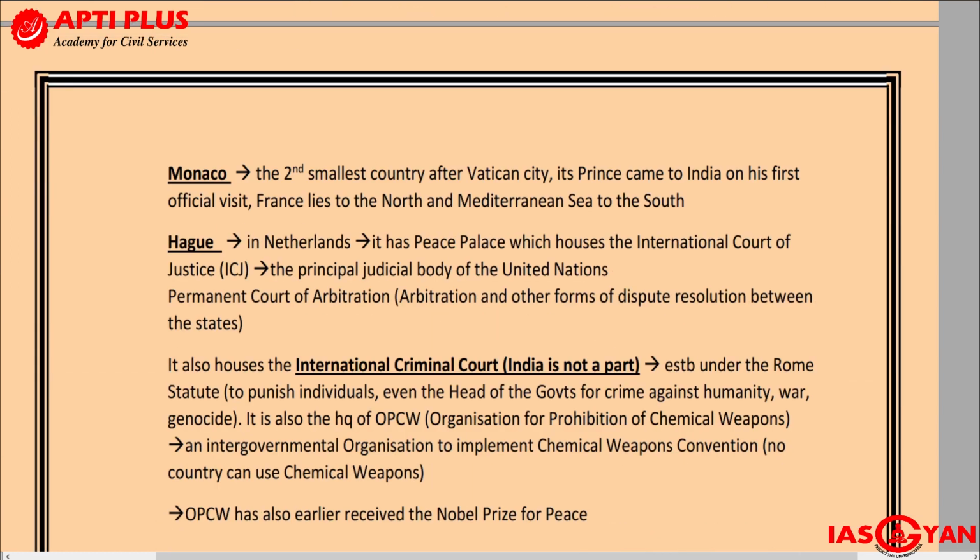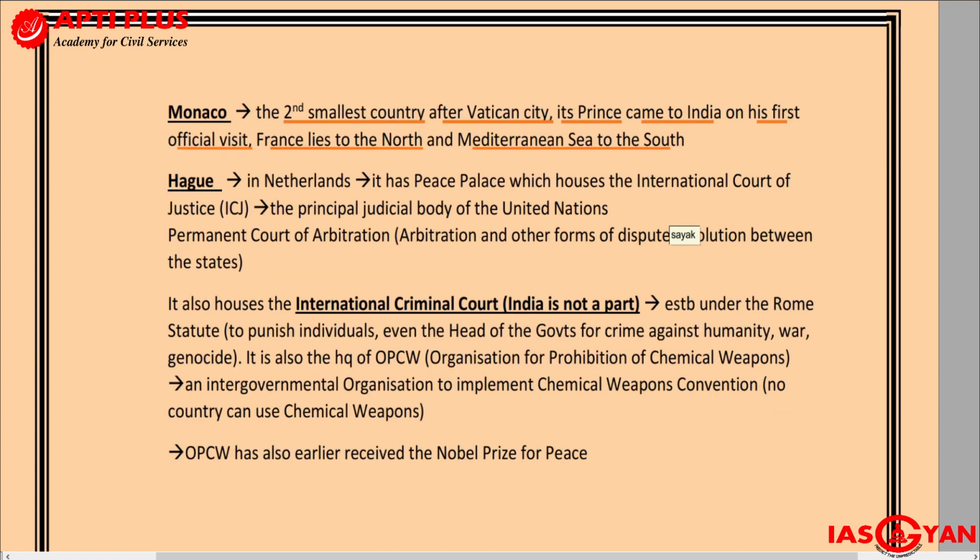If you look at current affairs, there was another reason why Europe was in the news, and that was Monaco. And Monaco, what is the speciality? It is the second smallest country after the Vatican City. Vatican City is the smallest country. The second smallest country is Monaco. Why it was in the news was because its prince came to India on his first official visit. France lies to the north of Monaco and the Mediterranean Sea lies to the south. So please remember, the Prince of Monaco had come down to India for his first official visit.